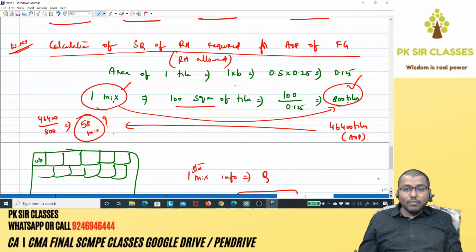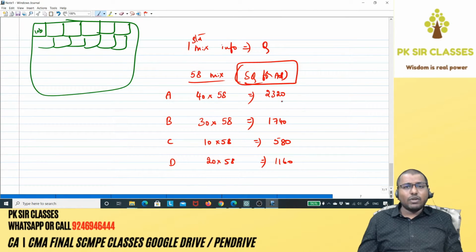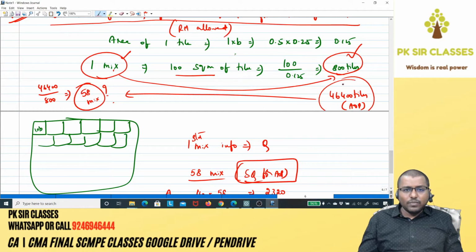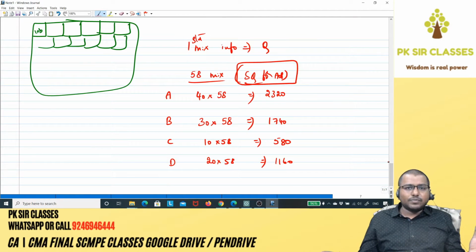Once you know the number of standard mixes, which is nothing but standard input, convert that into units. That's what we have done, which is nothing but standard input for actual output. Because what you have taken here is actual output, and what you are trying to calculate here is standard input. So standard input for actual output, which is nothing but SQ. And that's how we got the number.